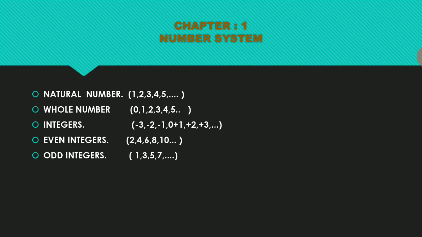Next we go to the integers. The positive and negative numbers along with 0 we can call integers. Check it out: the example given is -3, -2, -1, 0, +1, +2, +3. Here -3, -2, -1 are the negative numbers, and +1, +2, +3 are the positive numbers. In between the negative and positive numbers, 0 is there. These numbers we call integers. I told you that the negative and positive numbers along with 0 we call integers.